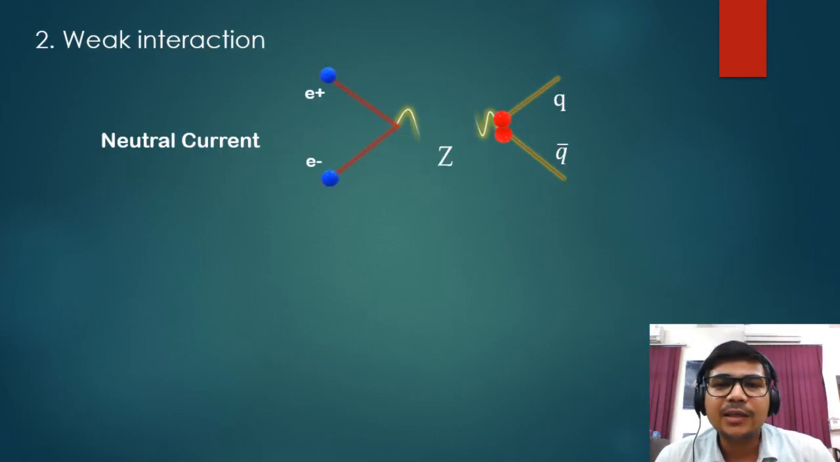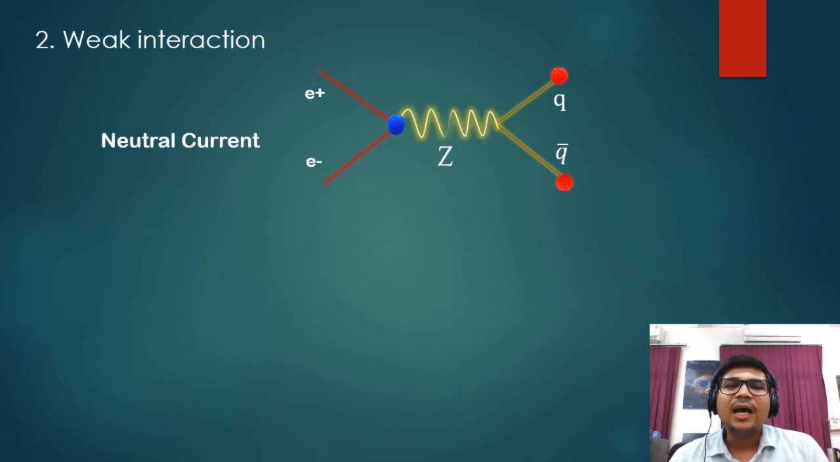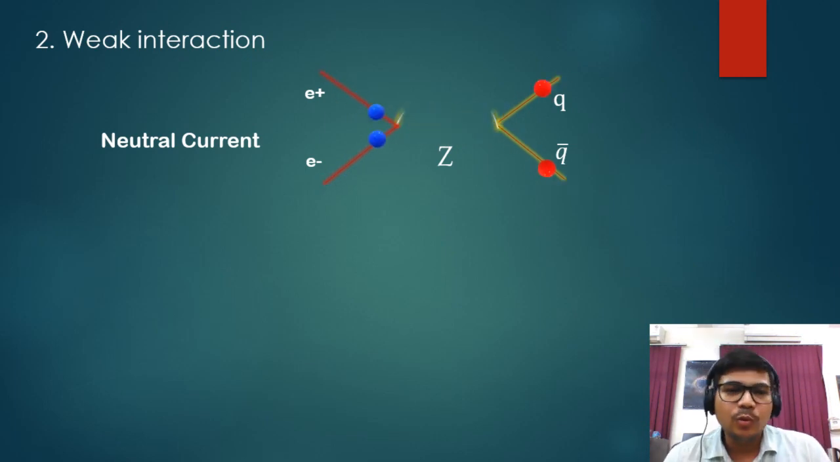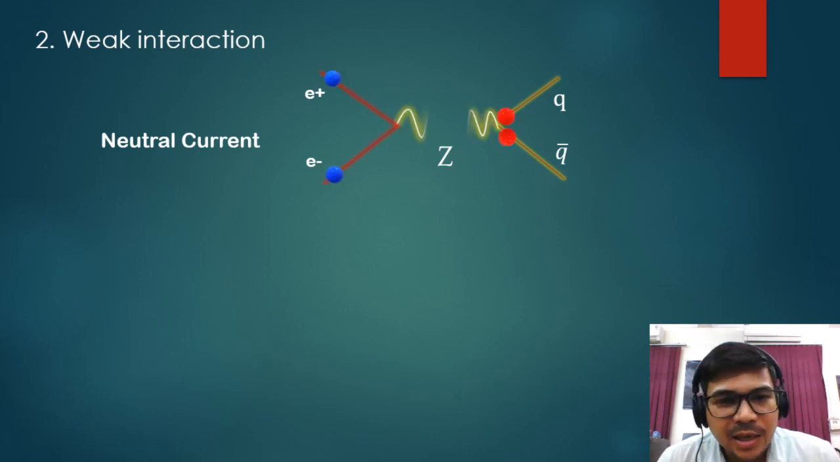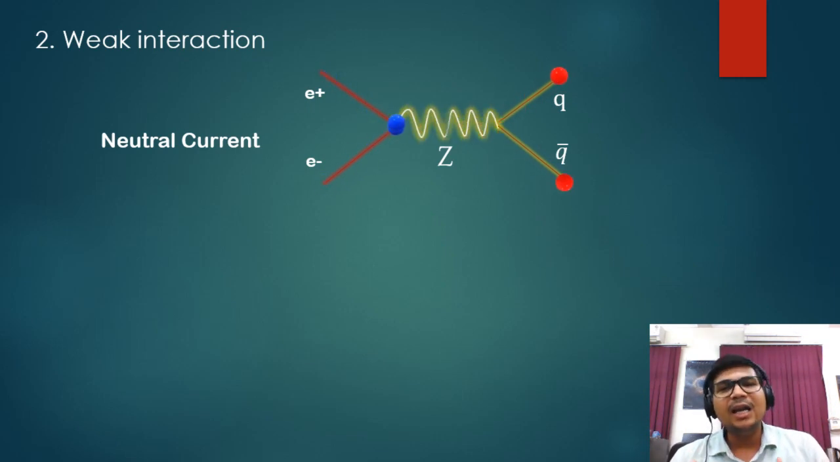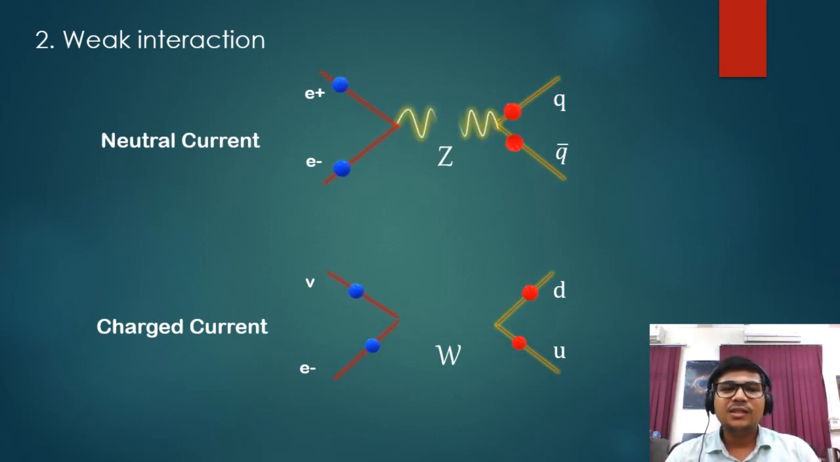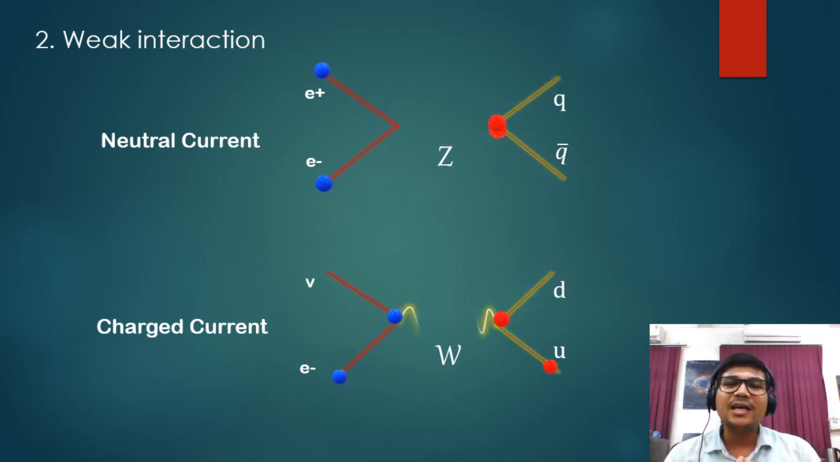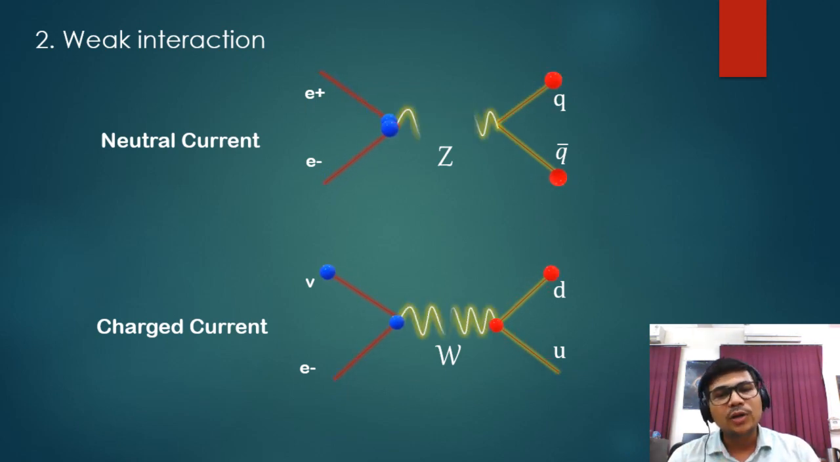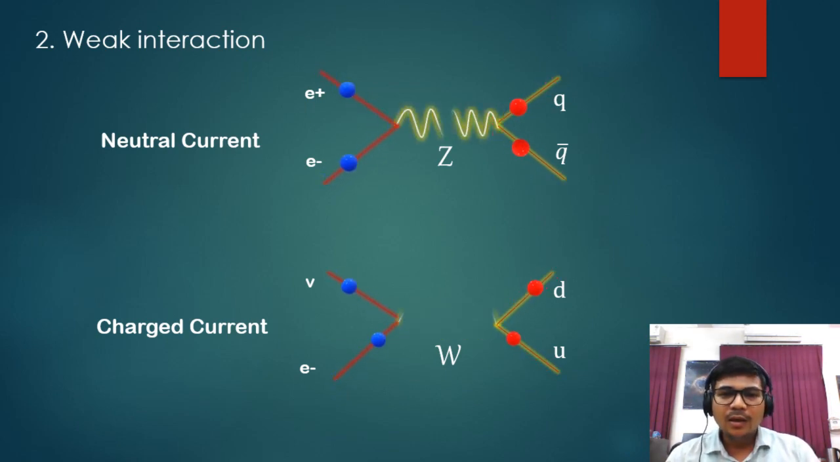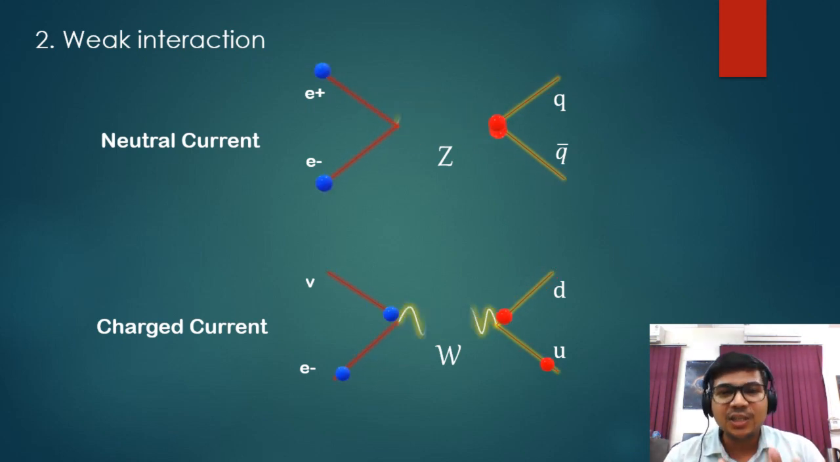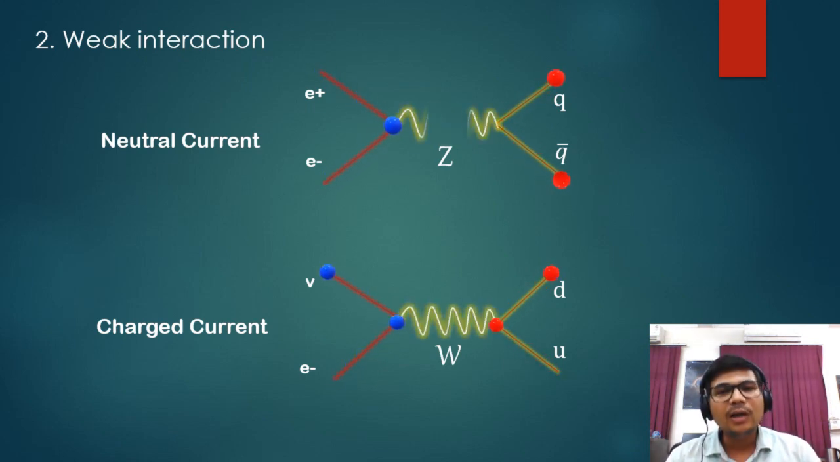Next is the weak interaction. The weak interaction is carried by the Z boson and the W boson. Let's consider the example of e+ e- annihilating to a quark and antiquark. This interaction is carried by the neutral current, or the neutral weak boson, that is called the Z boson. Next is the charged current. Let's consider the scattering of an electron and an up-type quark. This interaction is carried by the charged vector boson, called the W boson.